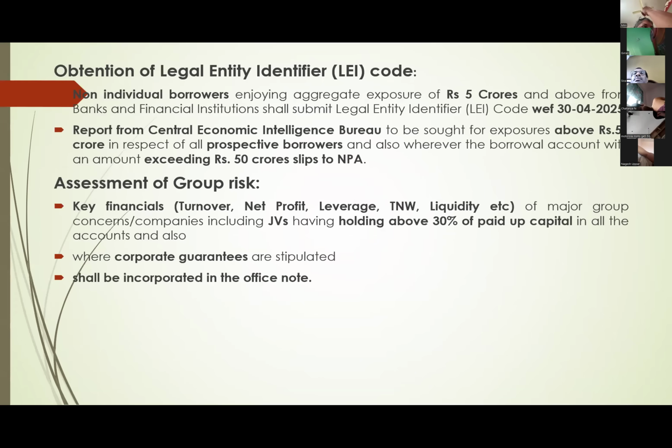Next, the Legal Entity Identifier. It's a 20-digit alphanumeric code. Non-individual parties compulsorily have to obtain it. Earlier cut-off dates were given.